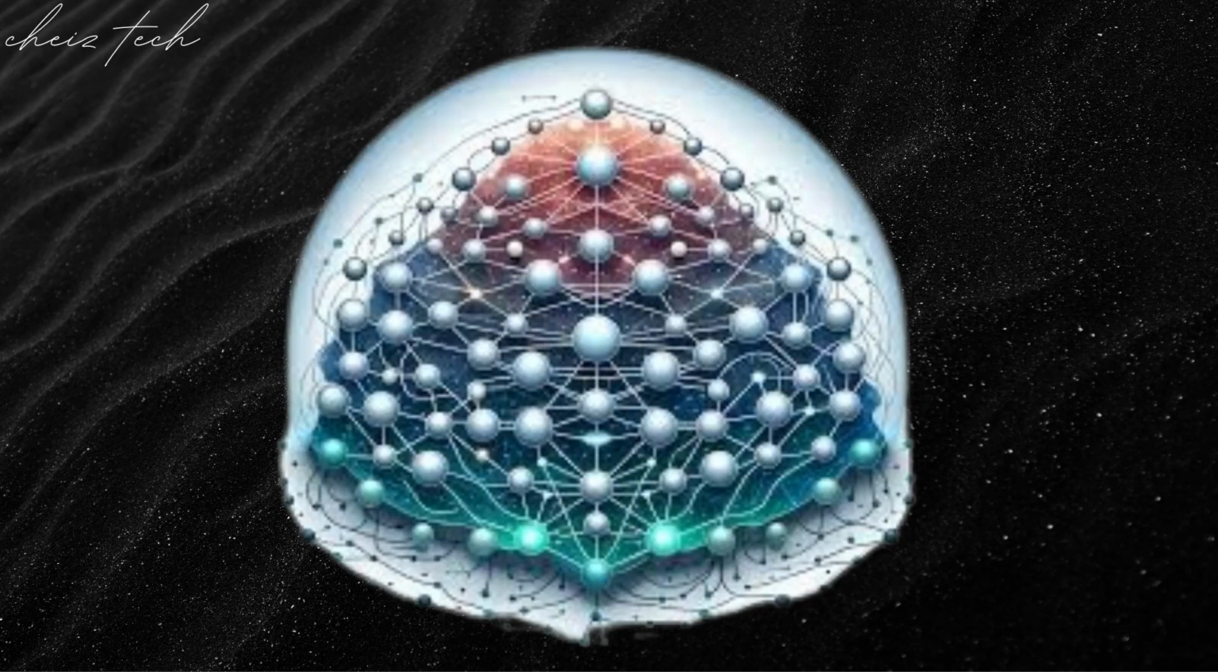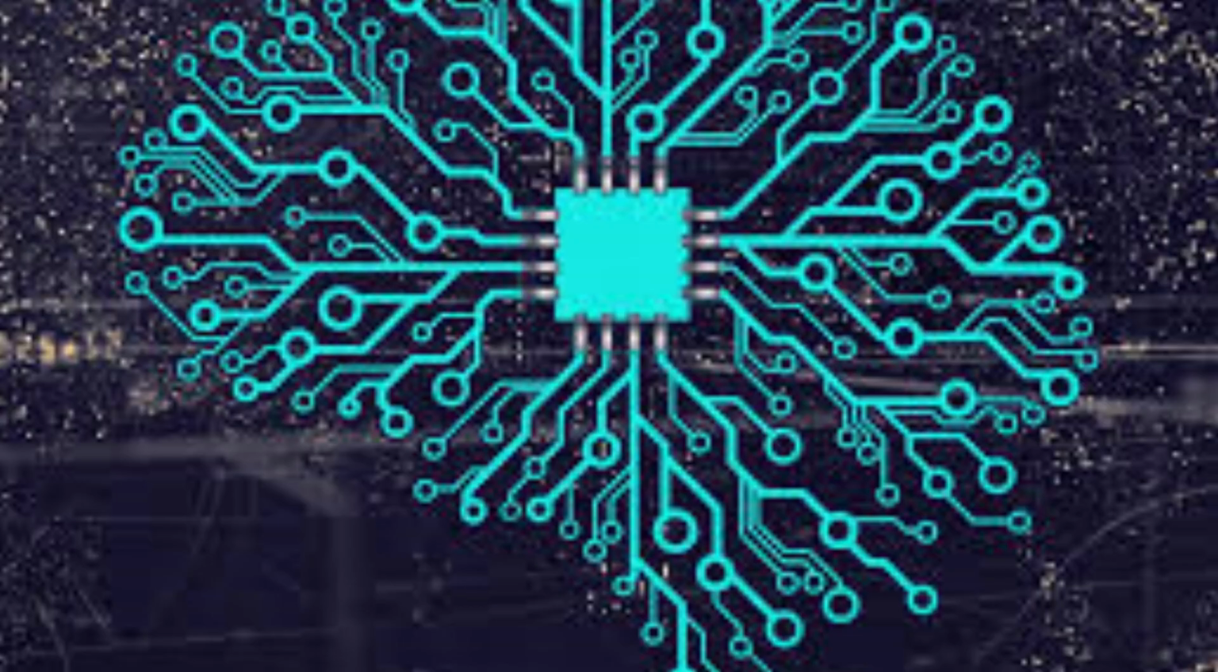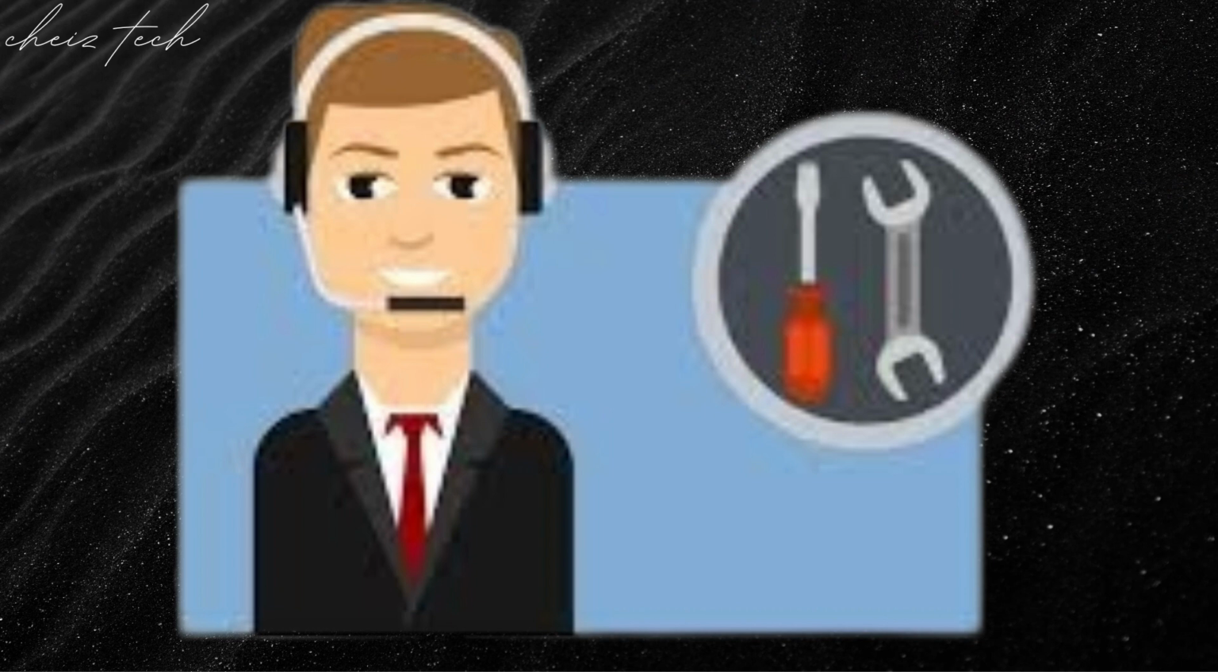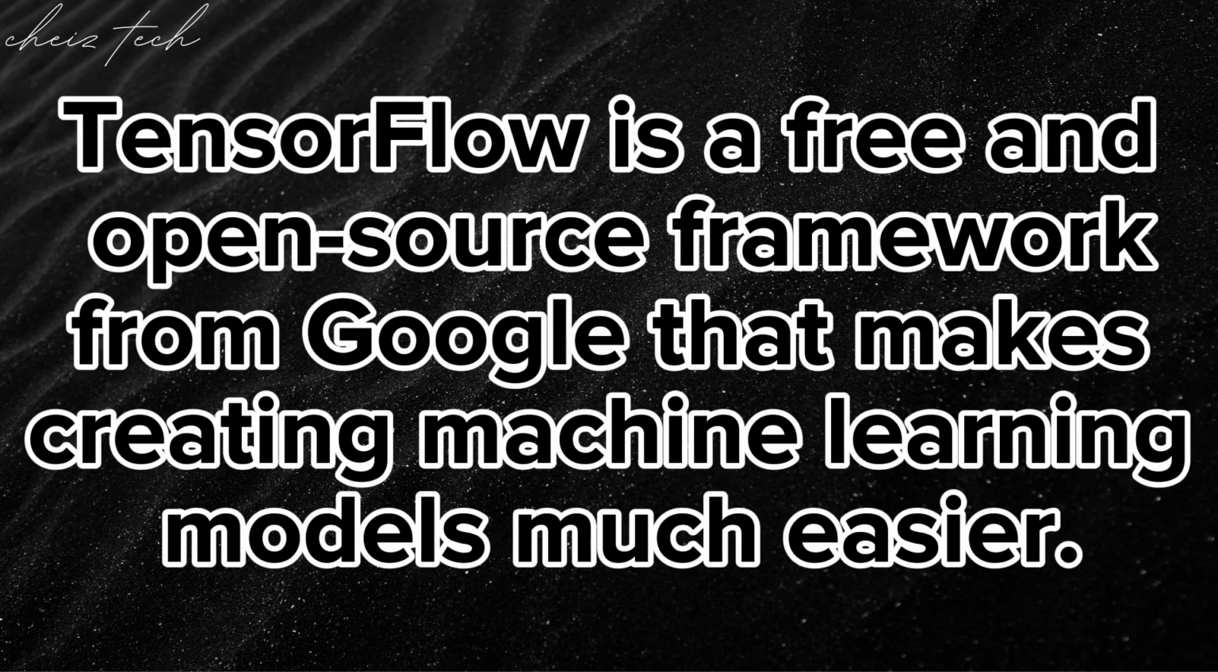Imagine a brain made up of interconnected nodes. That's the basic idea behind artificial neural networks, a core concept in machine learning. Now, building these AI models can get technical, but that's where TensorFlow comes in. TensorFlow is a free and open-source framework from Google that makes creating machine learning models much easier.